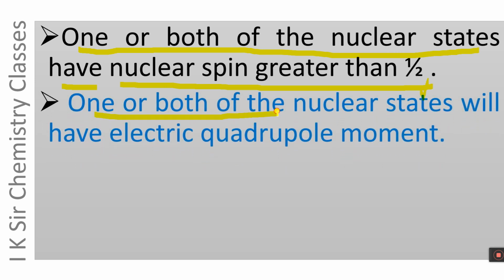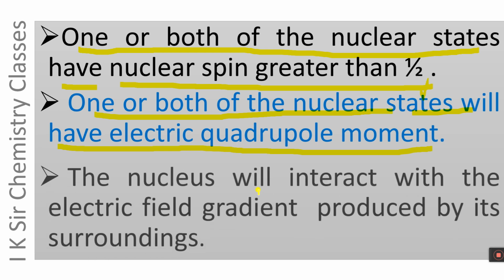One or both of the nuclear states, that is, ground state and excited state, have an electric quadrupole moment, because we have already seen that nuclei having I equal to or greater than 1 have a certain electric quadrupole moment.